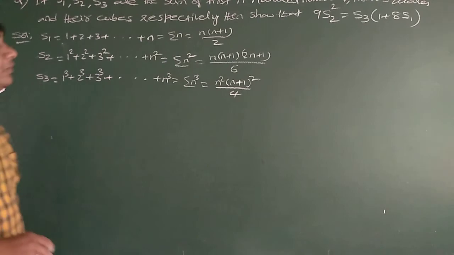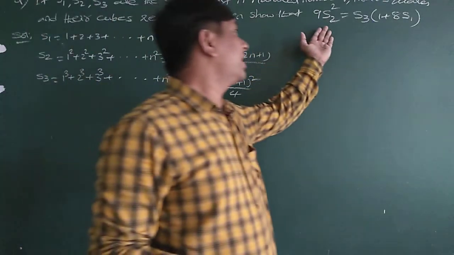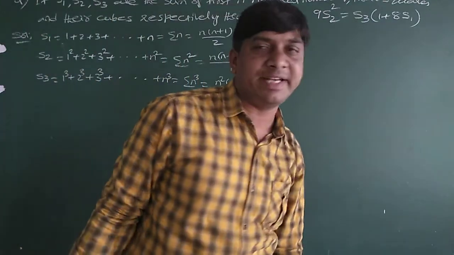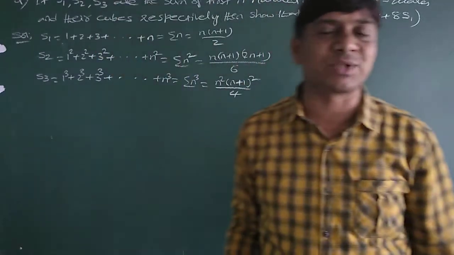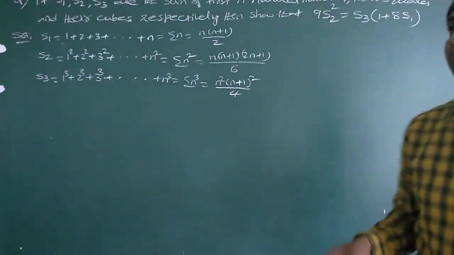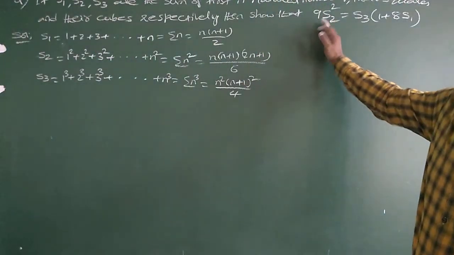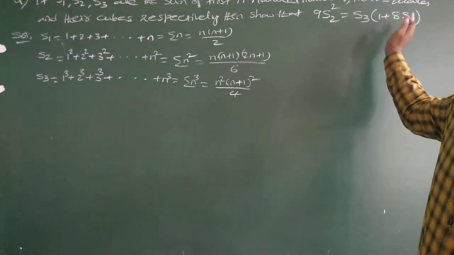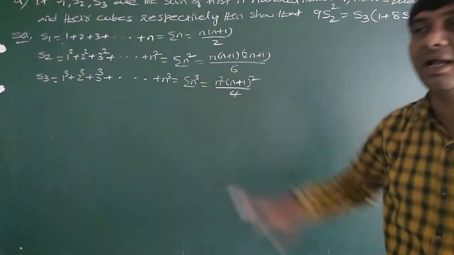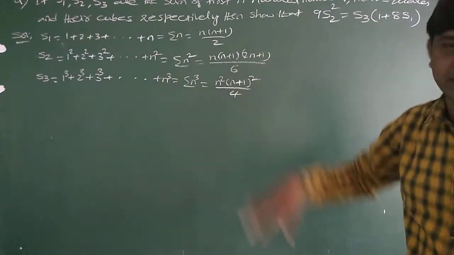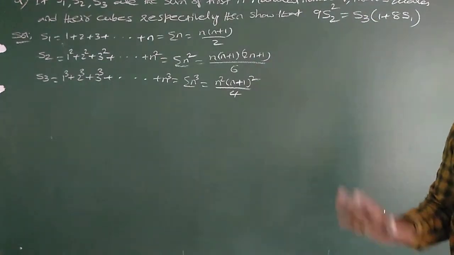Now what do you have to prove here? You need to prove that 9 S2 square is equal to S3 into 1 plus 8 S1. While proving, you can either take the LHS and prove the RHS, or take the RHS and prove the LHS. That's your wish.